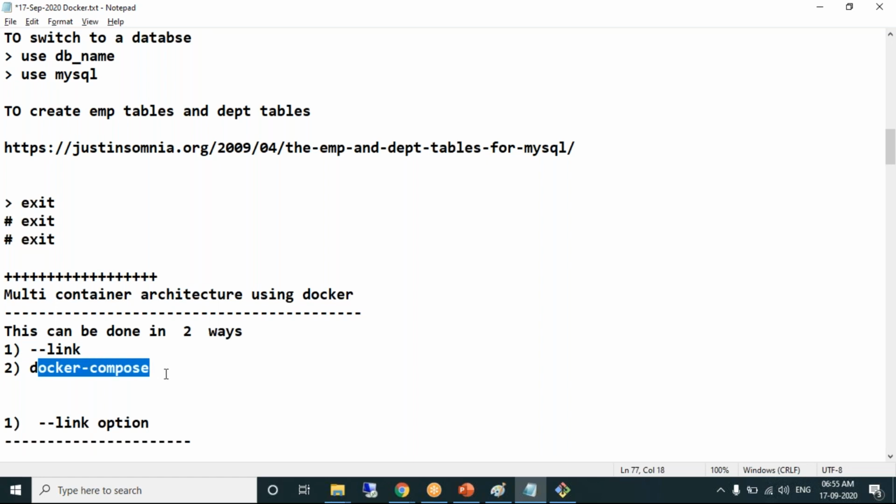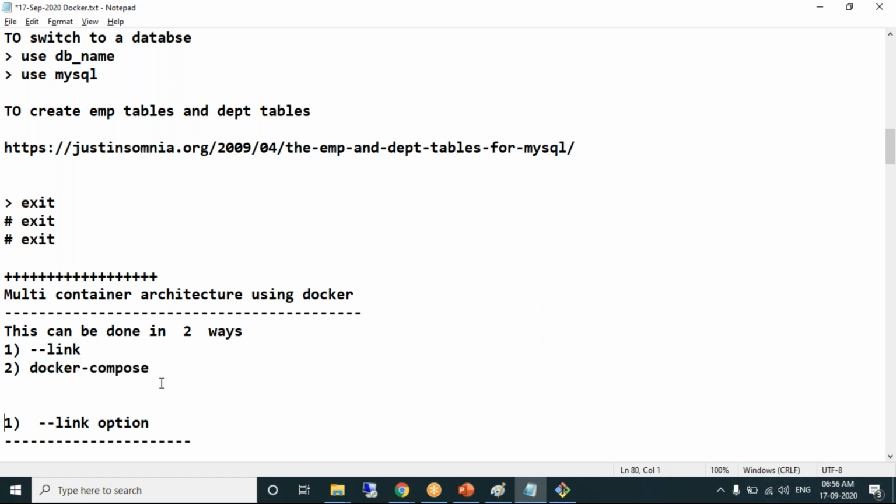Docker Compose is the second way. So first let's experience how to create a multi-container architecture using --link.